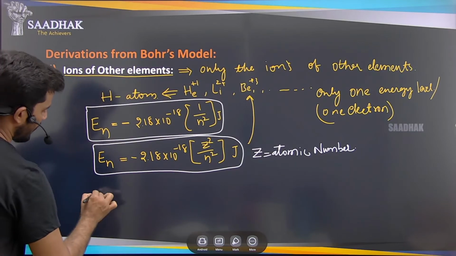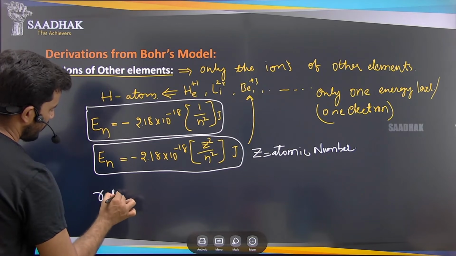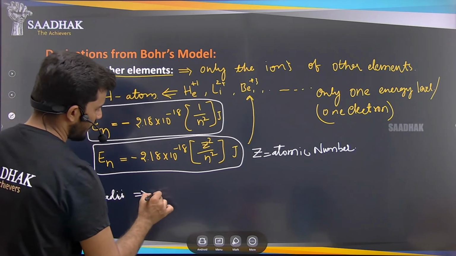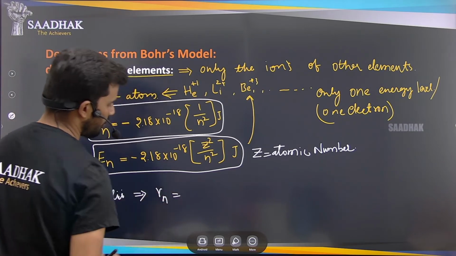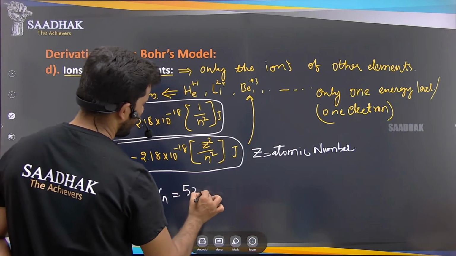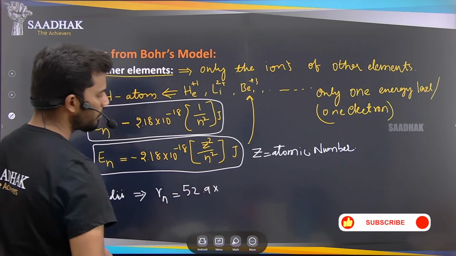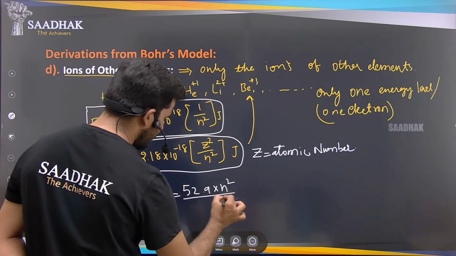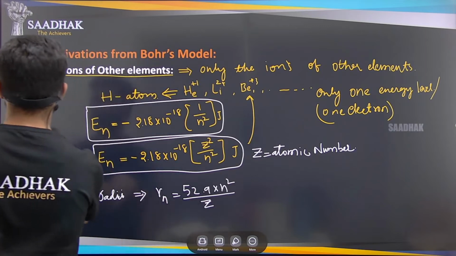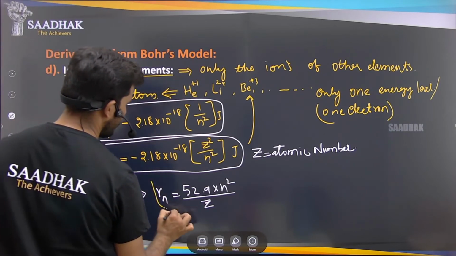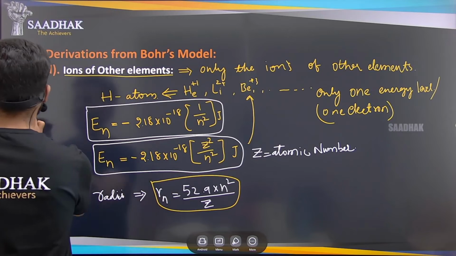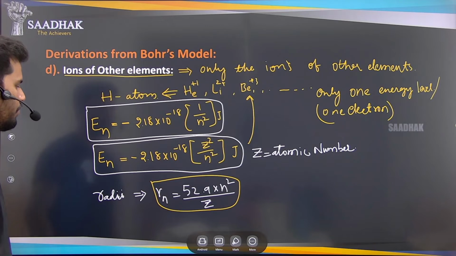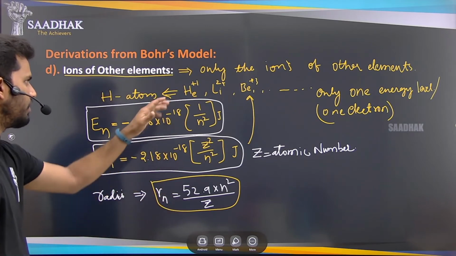And what about the radii of these ions? The radius Rn will become, we know, 52.9 into n square. To that, just divide by Z, so that will be the radius of these ions, where Z is again the same, our atomic number. So this is the radius, and this is the energy of these ions.